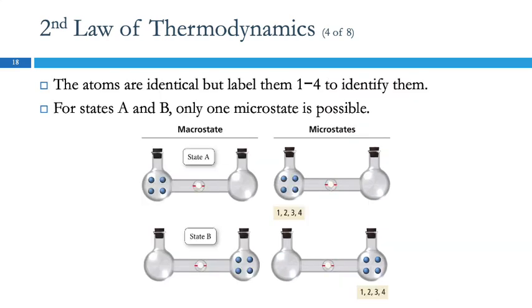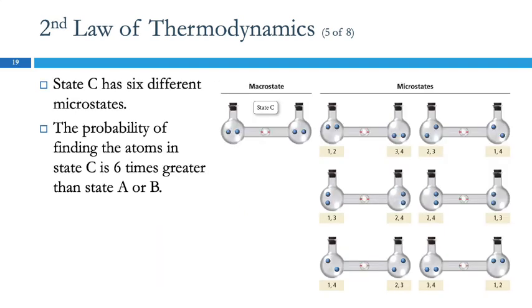Well, how do we think about this? Here we have to think about these atoms are identical, but they are individuals, and so we're going to label them 1, 2, 3, 4. So here, for state A, this is its macrostate. The microstate, all 4 particles are still over here. There's no other way to arrange them, right? They're all over here. In state B, all the particles were on the right, and again, all the particles are on the right. There's no way to rearrange them, and so there's only 1 microstate possible for state A and B. When we get to state C, we have 6 different microstates.